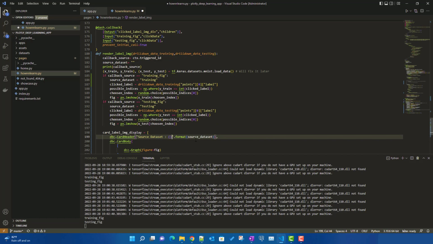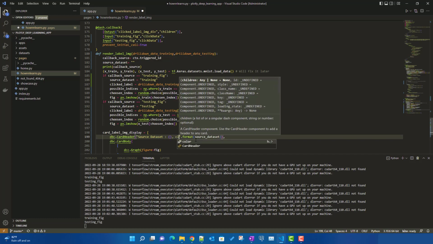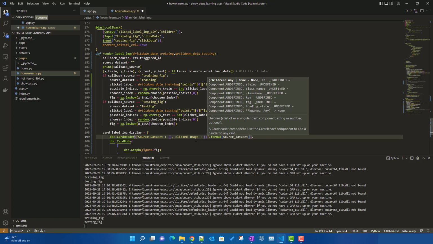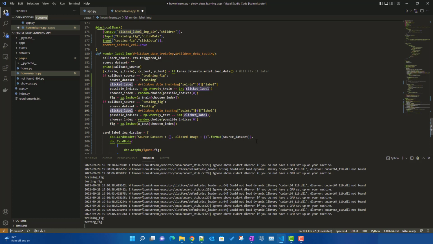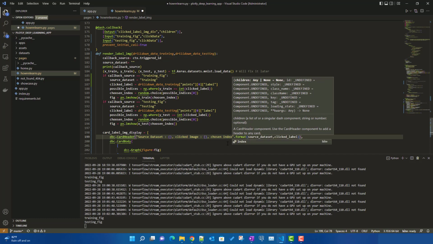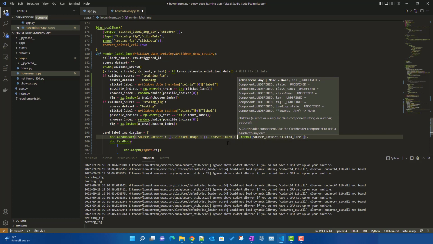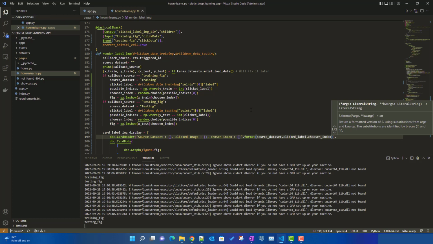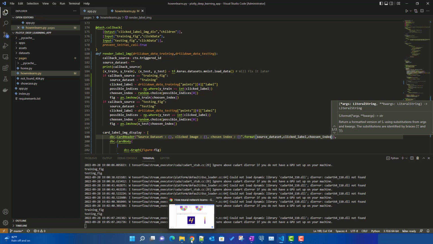Now the second thing we need is the clicked image. For that, we can just use this click label over here, which is our string. And the third thing is the chosen index. For this one, let's use the chosen index over here, comma, this one. Okay, so this should be fine. So let's test it out.